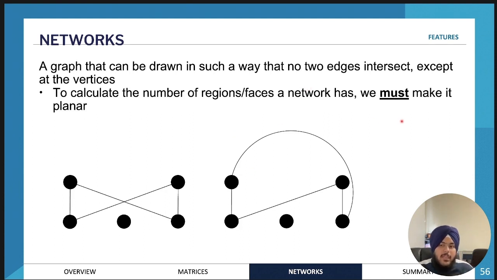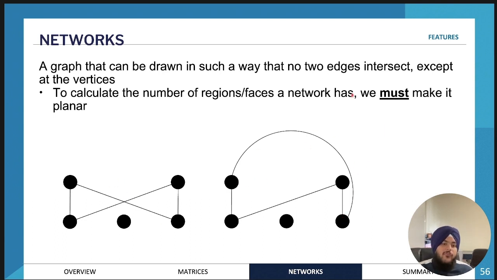So next we're going to be looking at planar graphs. Planar graphs are essentially a type of graph in which no two edges can intersect. For example, these two graphs are again isomorphic, but in this one we have edges crossing. So if we were to draw an isomorphic graph of this one to make sure it's planar, we need to draw the edges with no intersecting. We can just draw the exact same edges, just in a different way.